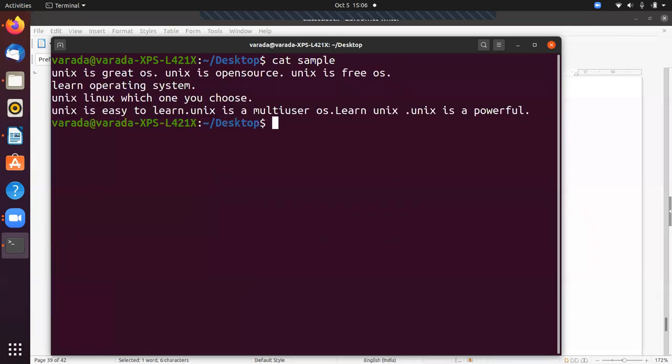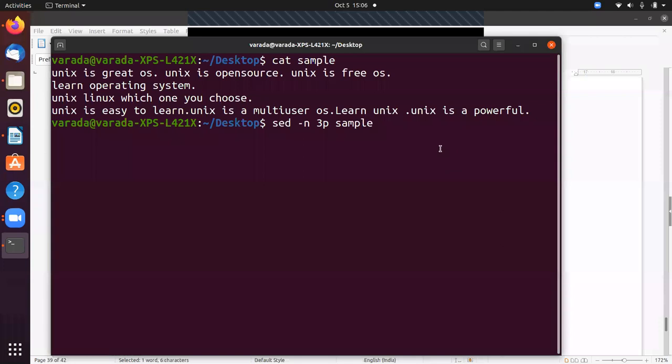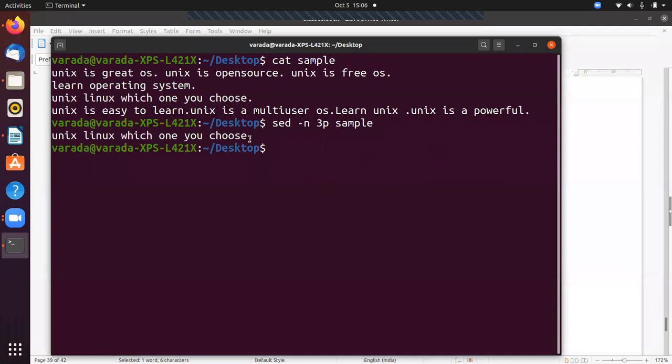So sed -n 3p sample. Now it prints only the third line.